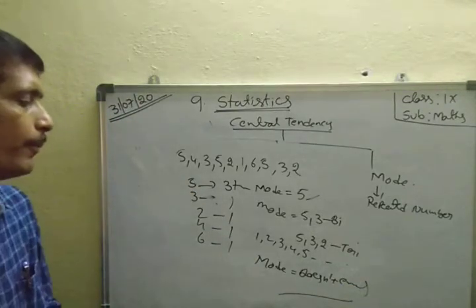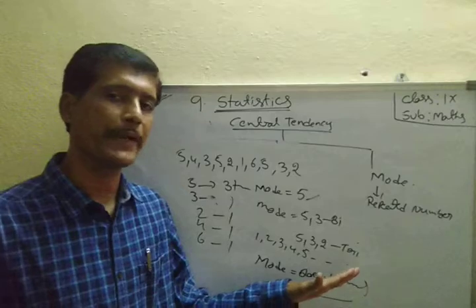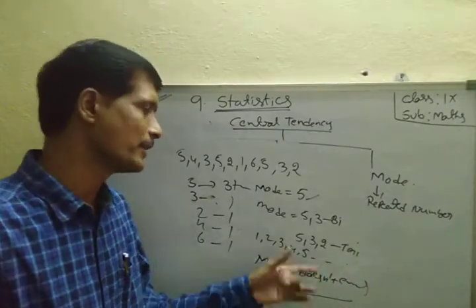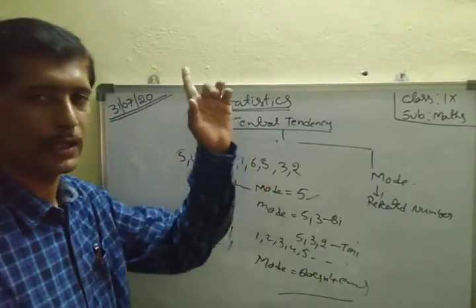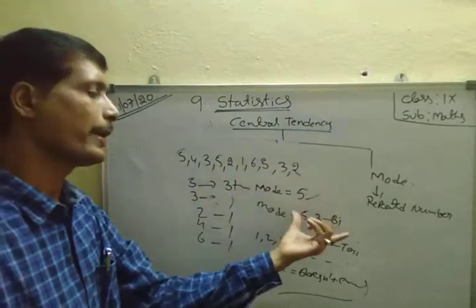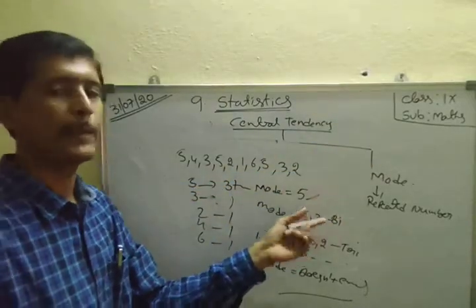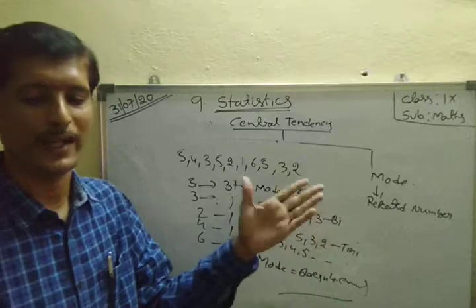Okay? Here there is no repeated value, therefore mode does not exist. Here only 5 is repeated, therefore 5 is the mode. Here 2 numbers are repeated, therefore that is a bimode, 5 and 3. Here 3 numbers are repeated, therefore that is a trimode.